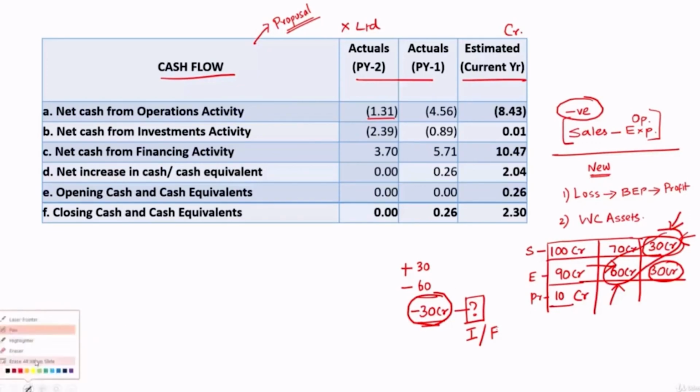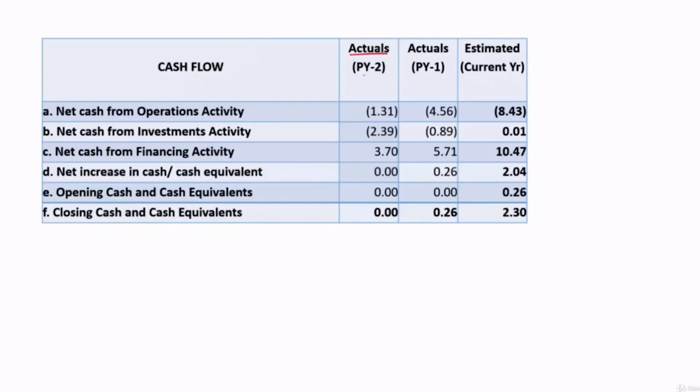Now in this case, your sanctioning authority will be worried with this figure. So in previous year 2, in their operations they had an outflow of 1.31 crore. It is not only in operations, under investment also they had 2.39 crore outflow.